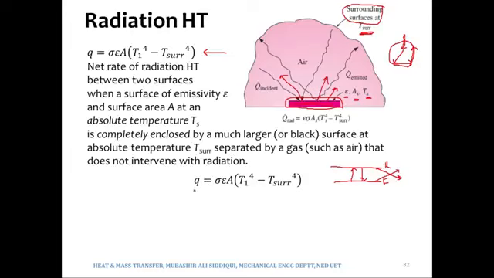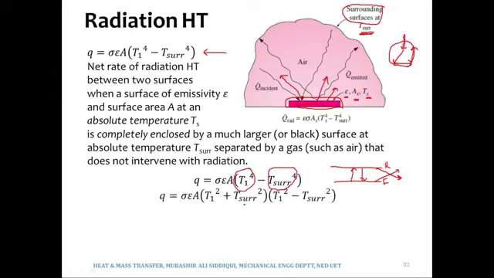Now if we start with the same expression, Q is sigma epsilon A T1 to the power 4 minus T2 to the power 4, or T surrounding to the power 4. Over here it is A to the power 4 minus B to the power 4. If we do the factors, it would be A square minus B square times A square plus B square.